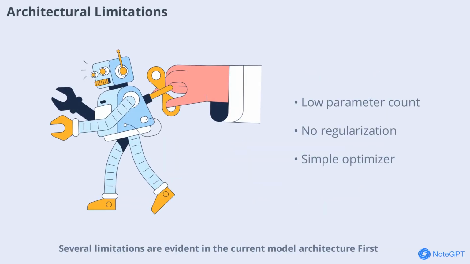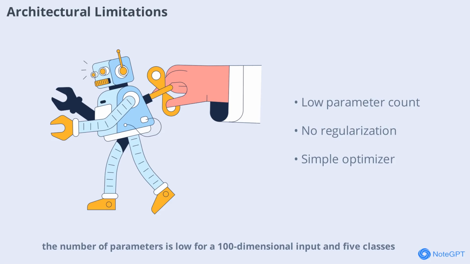Several limitations are evident in the current model architecture. First, the number of parameters is low for a 100-dimensional input in 5 classes. There's no regularization such as dropout or batch normalization to help prevent overfitting. The optimizer is basic gradient descent, and the learning rate remains fixed throughout training. These factors combine to restrict the model's learning capacity and flexibility.